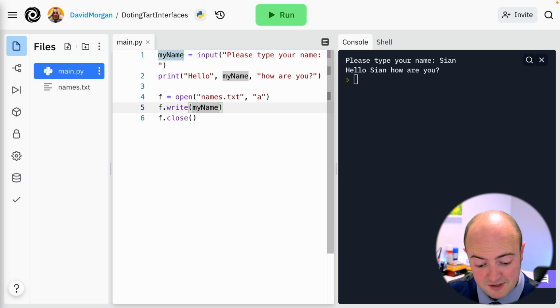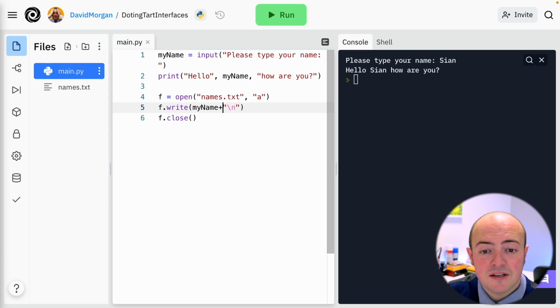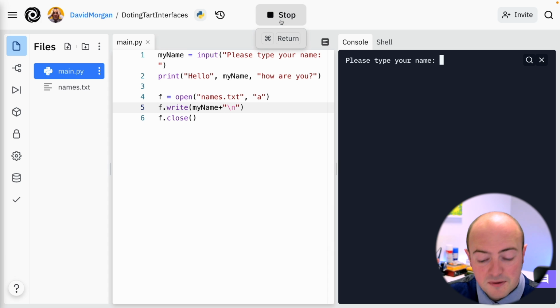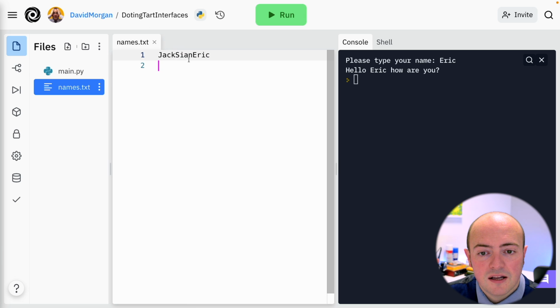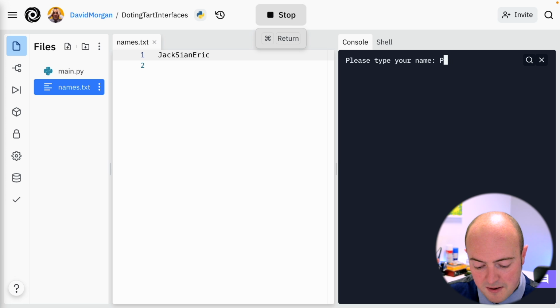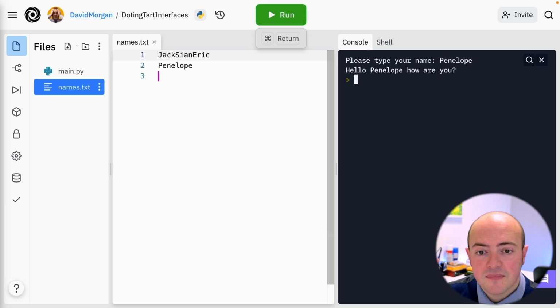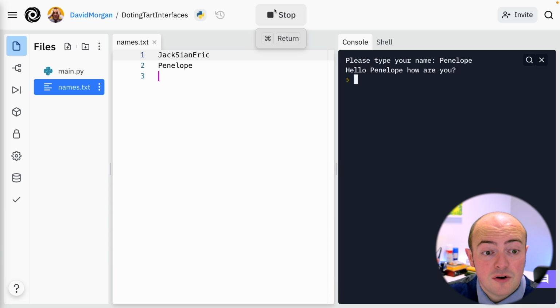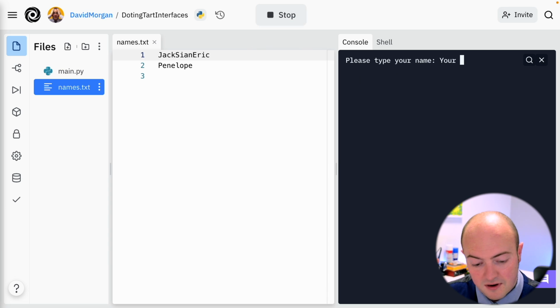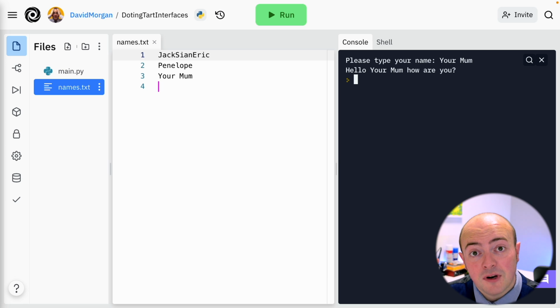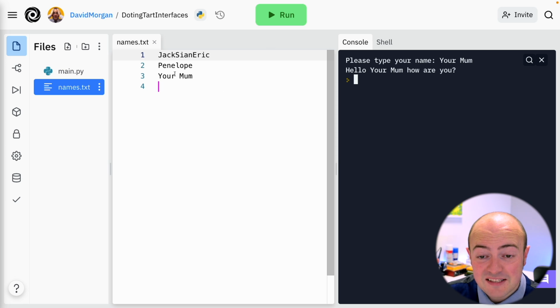So what we might have to do is add to that \n, that is the new line character. And we're using a plus here because unfortunately the comma doesn't work when we're doing f.write, so we have to use a plus instead. So I'm going to try that again, and I'm going to do Eric. And if we have a quick look, we've got Eric and we've got a new line. And if I run it again and I put in Penelope, now everything's appearing on a new line. Even your mum will pop on a new line. So we've got a good working system there now.